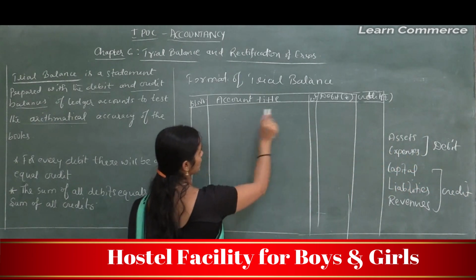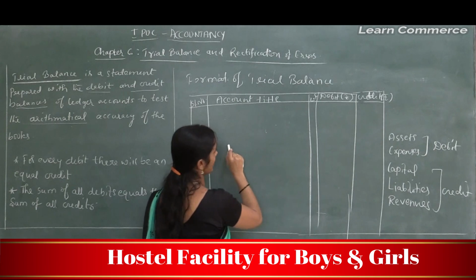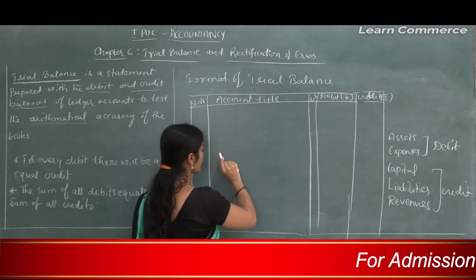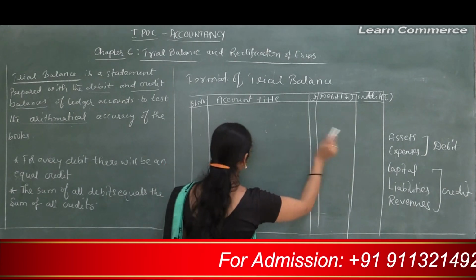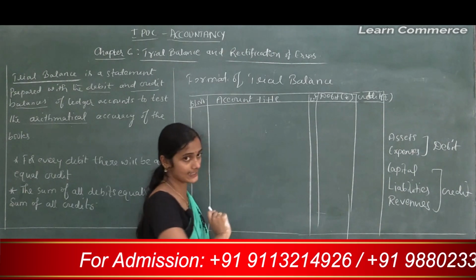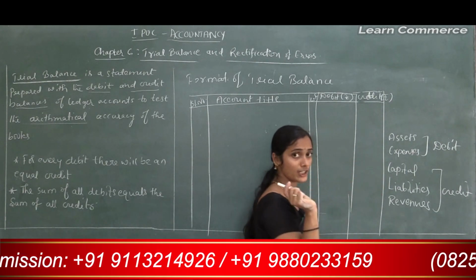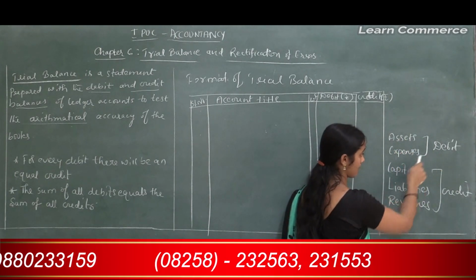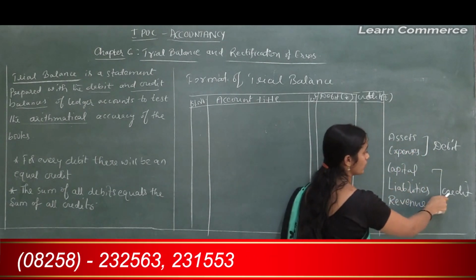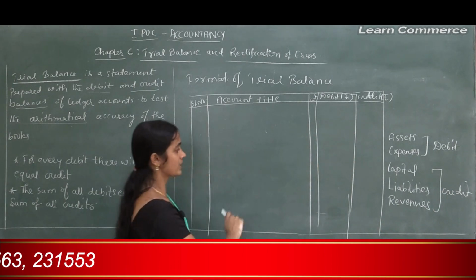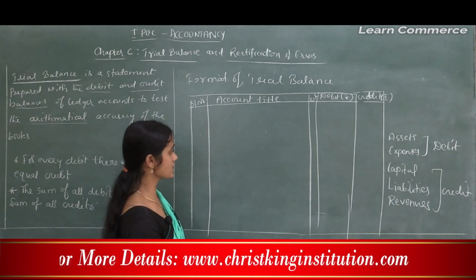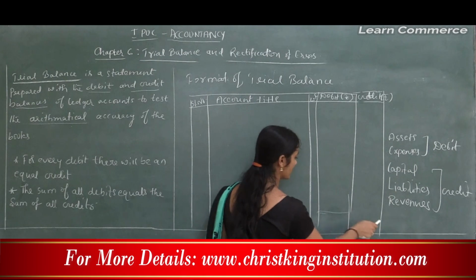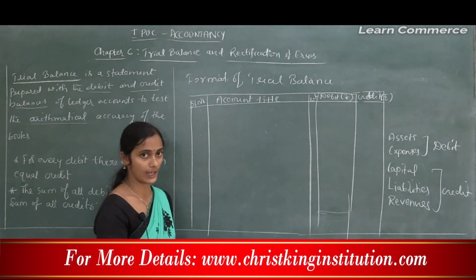So cash, debit, buildings, debit, creditors, credit, or bills payable, credit, bills receivable, debit, like that. All assets, before that you need to know the classification of accounts. All assets, expenses, debit; all capital, liabilities, revenues under credit side. So this is about the trial balance format. At the end we need to get the total amount, equal amount.